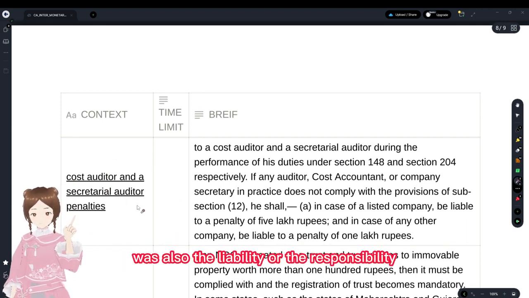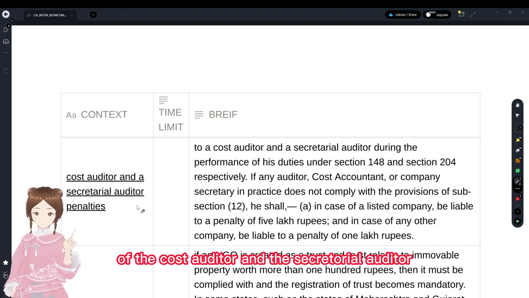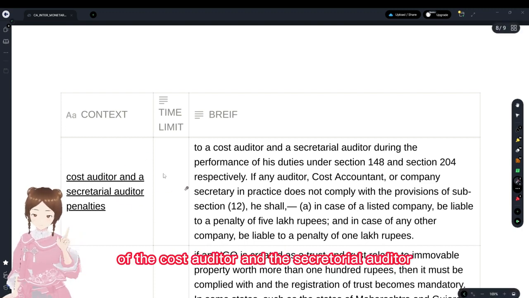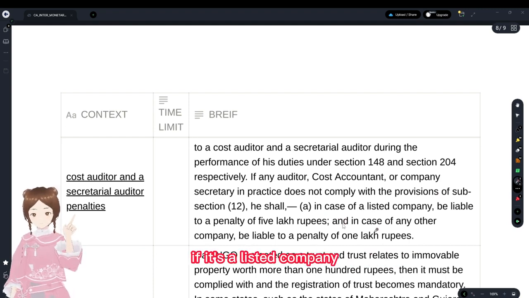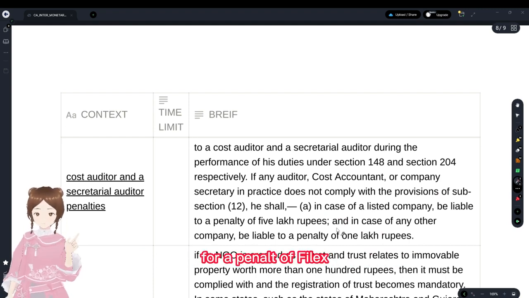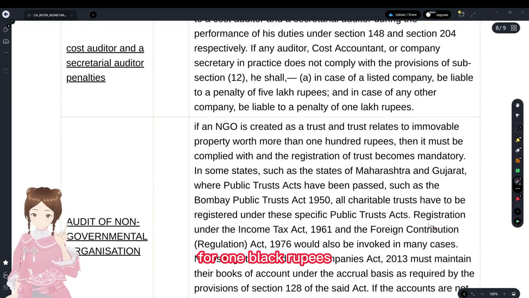The fraud reporting was also the liability or the responsibility of the cost auditor and the secretarial auditor. If they have not done so, there will be a penalty. If it's a listed company, they're liable for a penalty of 5 lakhs. If other than a listed entity, 1 lakh rupees.